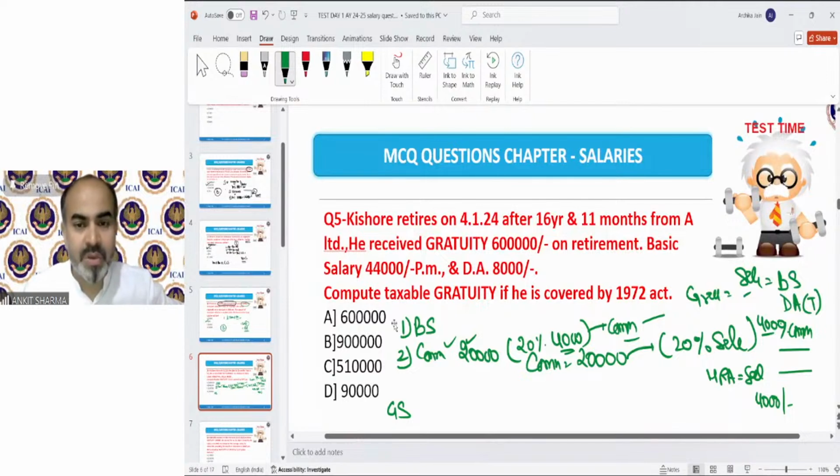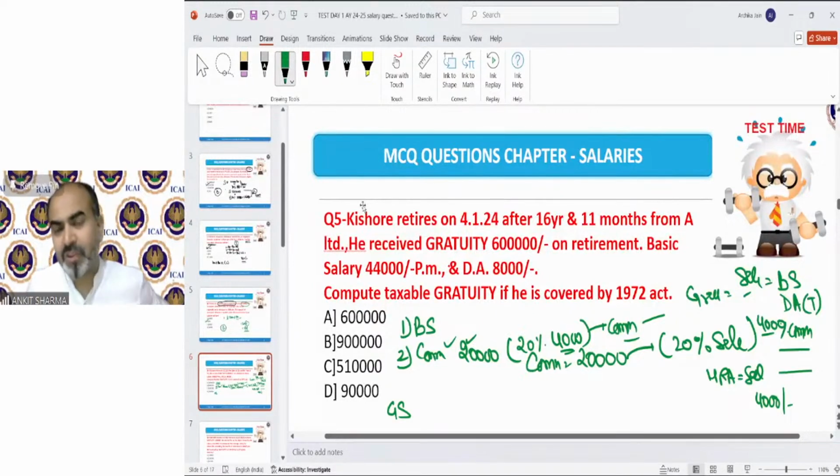Next, moving on, question number 5 we were discussing. Kishore retires on 4 January 24 after 16 years and 11 months from A Limited. He received gratuity 6 lakh on retirement. Basic salary was 44,000 per month and dearness allowance 8,000 per month. Compute taxable gratuity if he is covered by 1972 Act.